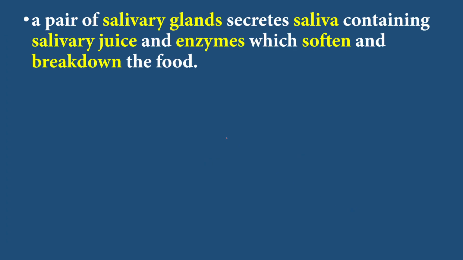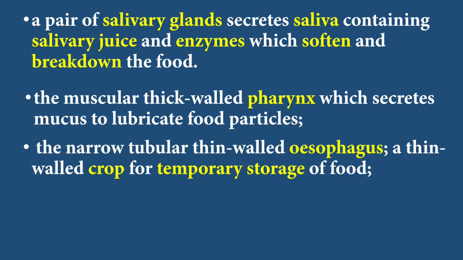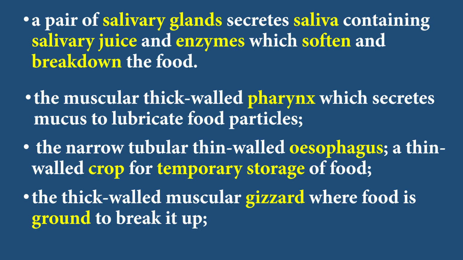So in the mouth also, what happened? A pair of salivary glands secrete saliva containing salivary juice and enzymes which soften and break down the food. Then what happened next? The muscular thick-walled pharynx, which secretes mucus to lubricate food particles. The narrow tubular thin-walled esophagus, a thin-walled crop for temporary storage of food. The thick-walled muscular gizzard, where food is ground to break it up.